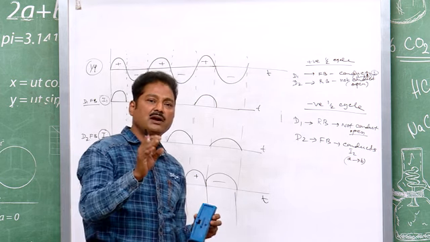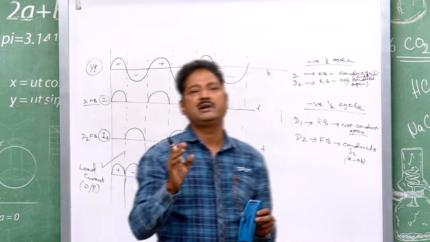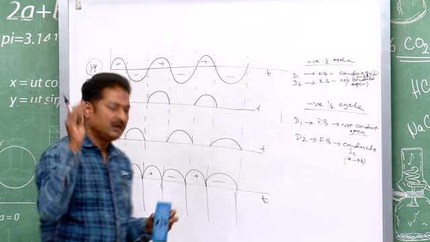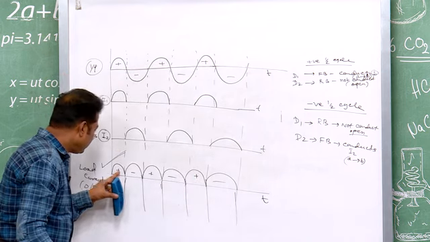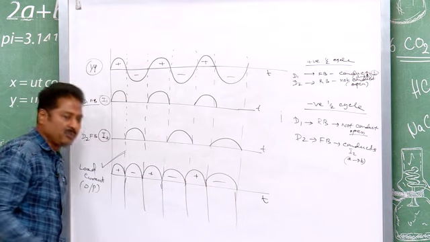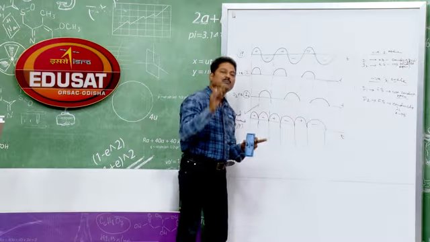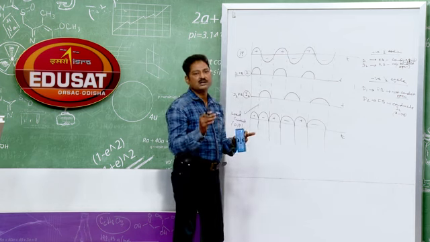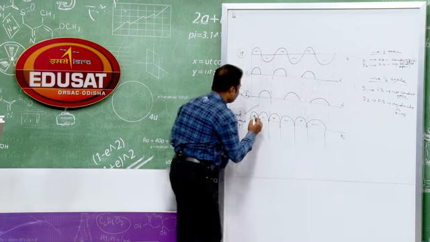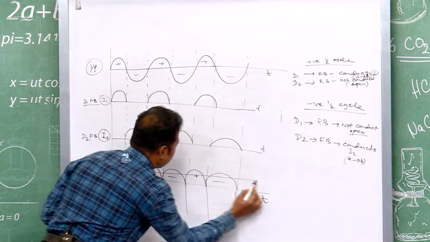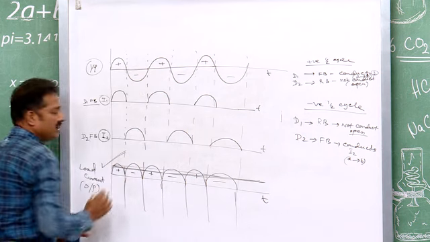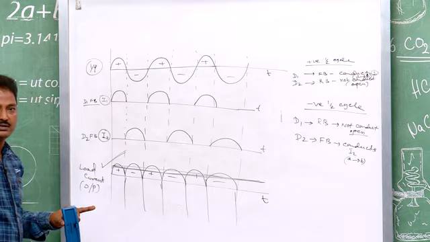The full wave rectifier should satisfy the property that the current should flow in one direction. Always in one direction. This is what rectification is. Of course, it needs further filtration. We need a filter circuit connected along with this full wave rectifier to get a flat output. With the filter circuit, the current or voltage will be exactly DC, constant.